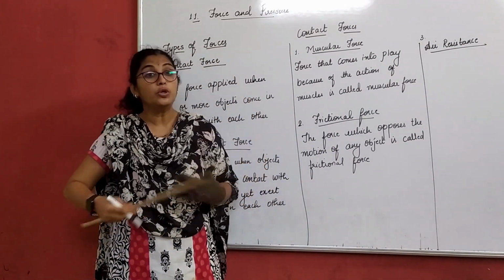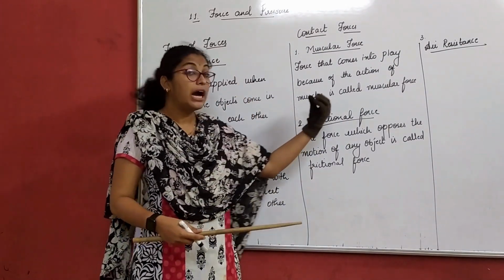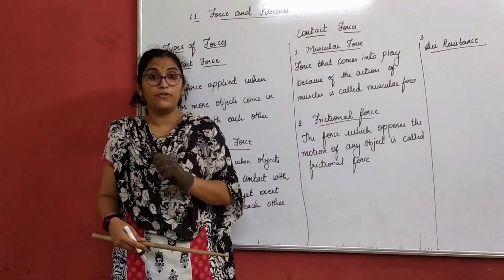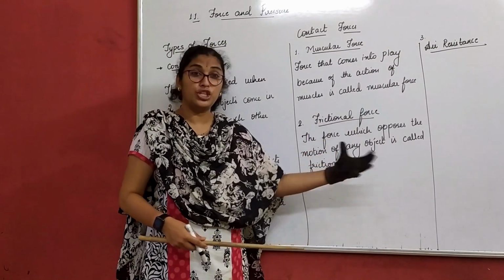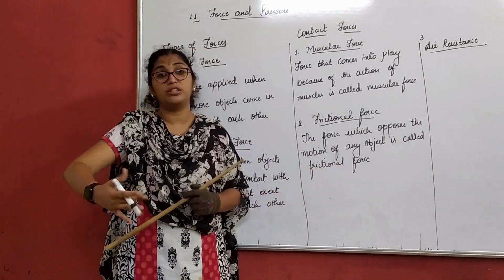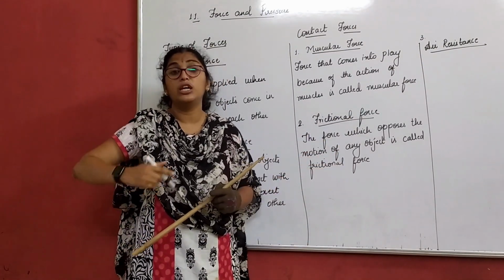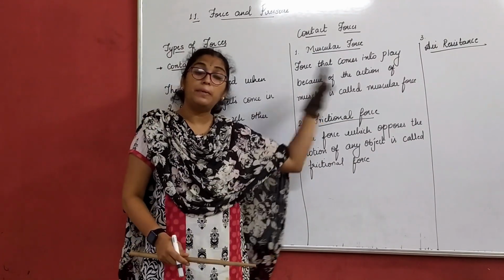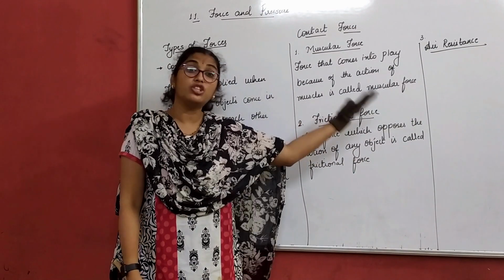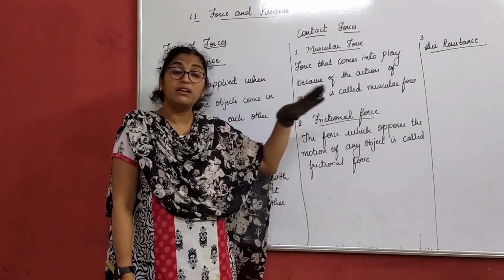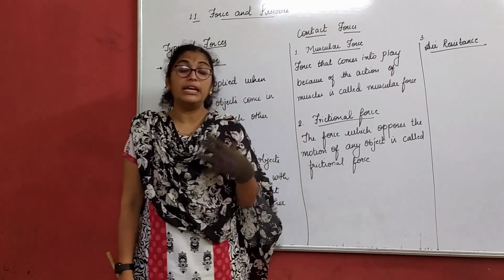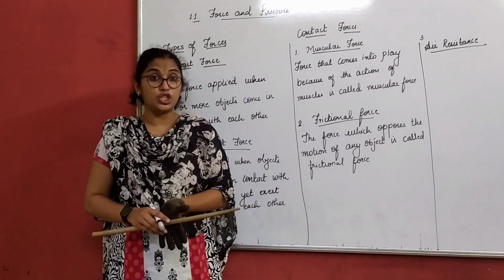That means what conclusion do you come to here? The ice floor has less friction than the mud floor, right? About friction, what exactly friction is, how it acts on an object, what the advantages and disadvantages are, you have a separate chapter in physics, the next chapter in physics, where we learn only about friction, okay? So here we will only understand what a frictional force is.